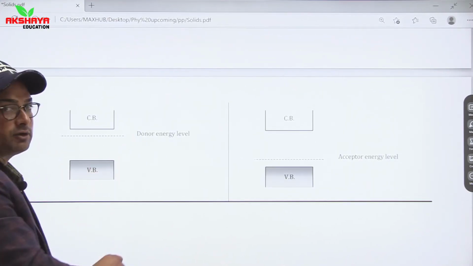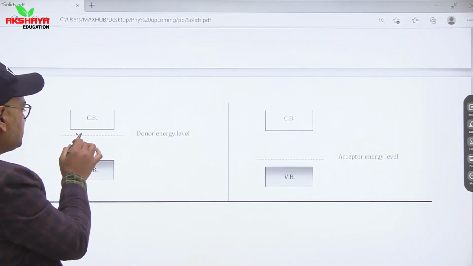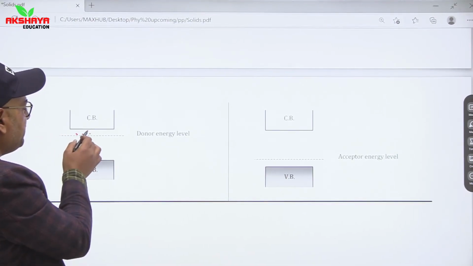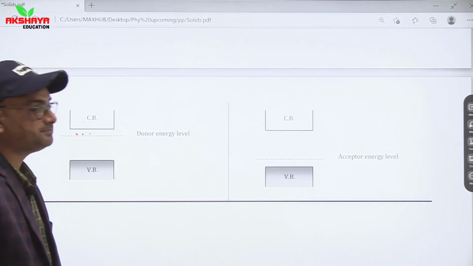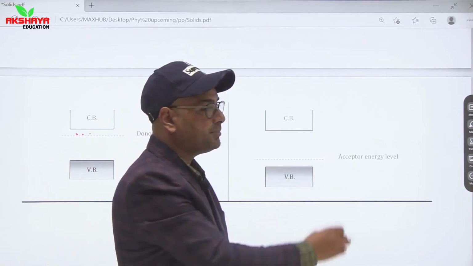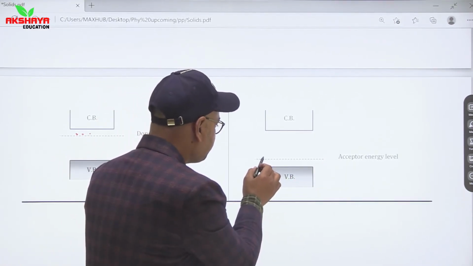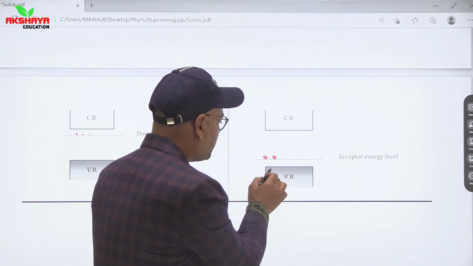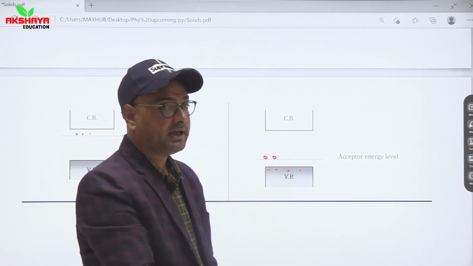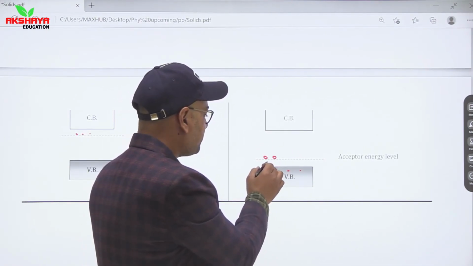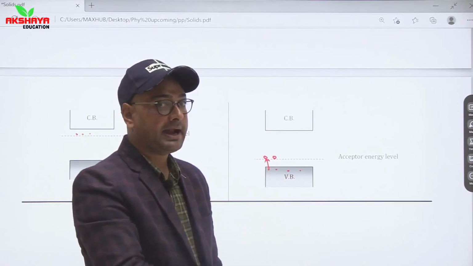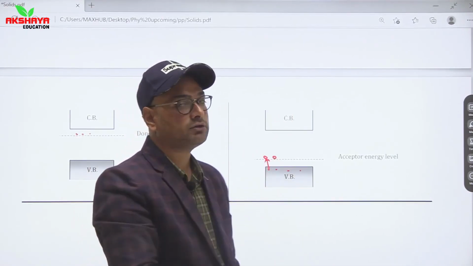Because donor impurities already have excess electrons with them, they will lie just below the conduction band, while acceptor impurities have vacancies. It means first of all they will acquire or bag electrons from valence band, and then they will give an electron to conduction band.